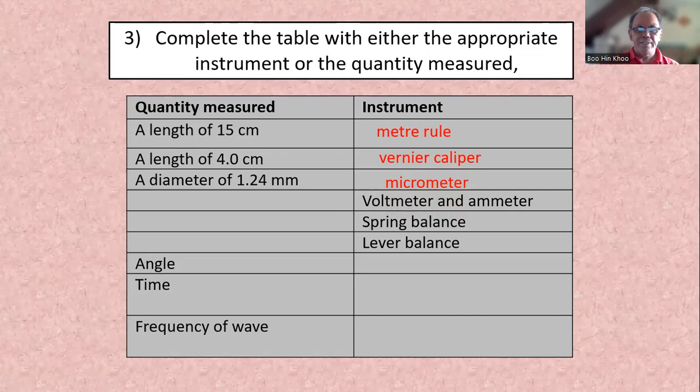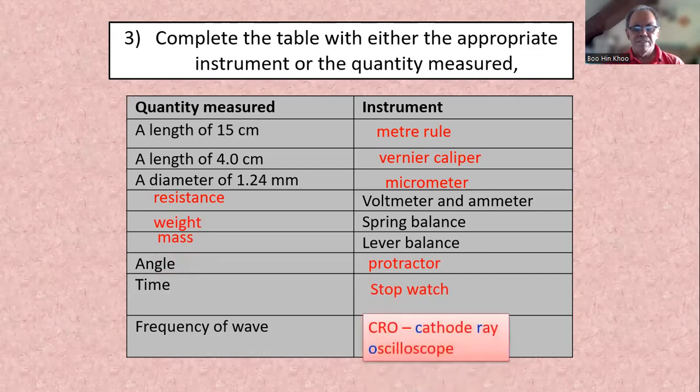Voltmeter and ammeter for measuring what quantity? Resistance. Voltmeter for measuring voltage, ammeter for measuring current. Together, we can calculate the resistance of the wire or component. Spring balance or Newton meter is used for measuring weight. Level balance, measuring mass. Angle is measured by a protractor. Time, stopwatch. Frequency of a wave, CRO, cathode ray oscilloscope.